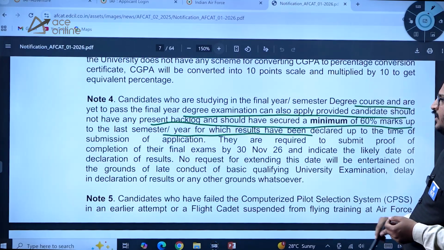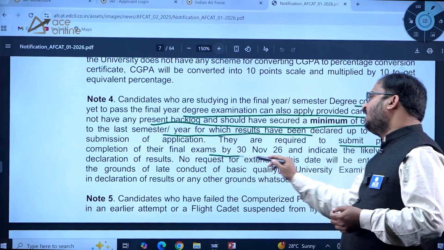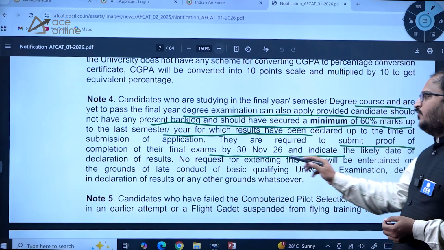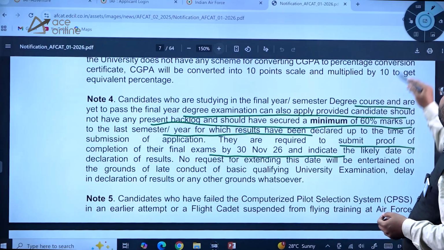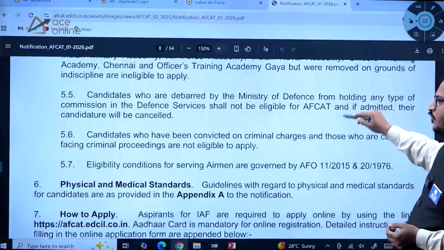They are required to submit proof of completion of their final exams by 30th November 2026 and indicate the likely date of declaration of results. Kindly go through this information very carefully, dear students, before applying.